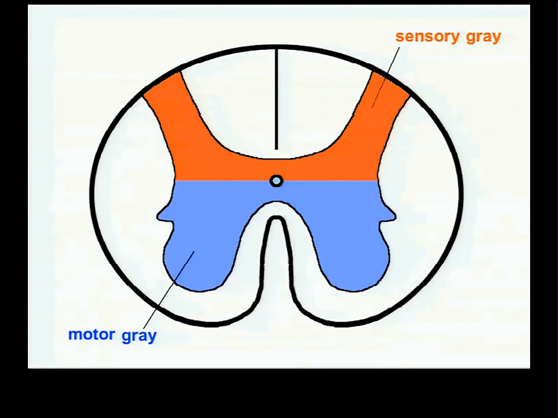Similarly, efferent is largely motor. By motor, I mean going to the only two tissues of the body that can actually do anything for you, which are muscles and glands. Your ability to have an impact on the world at large is due to the muscles and glands that you have. And those are the motor tissues of the body, muscles and glands.